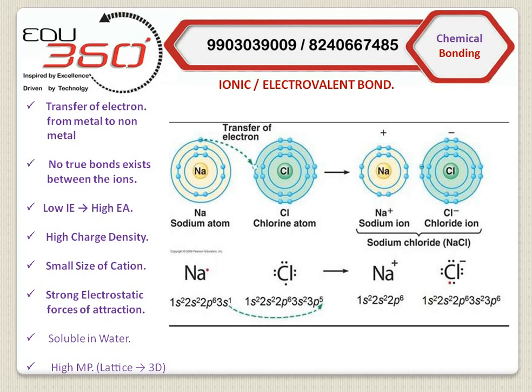Now these are certain properties which I have mentioned. Ionic bonds, because they have a plus and minus, develop a dipole, a plus pole and a minus pole. So it is soluble in water. Na plus will be attracted to the OH minus of water, and Cl minus will be attracted to the H plus. And they have a high melting point because they are held by electrostatic force, so they exist in the form of lattice, which is a 3D structure.